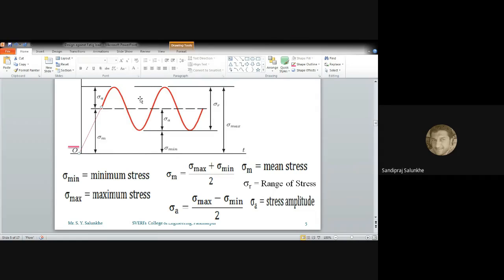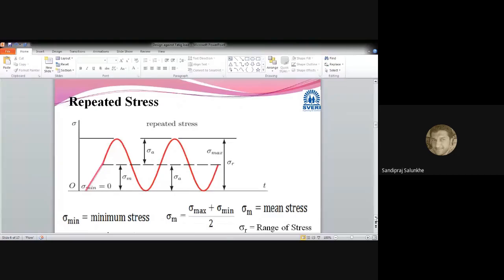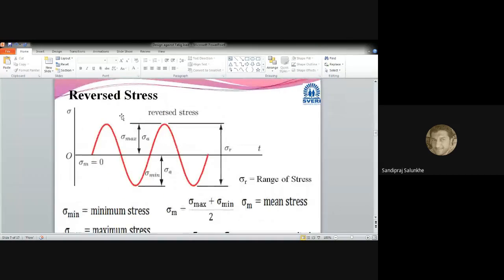If they are tensile in nature, they will remain tensile only, and if they are compressive, they will remain compressive only. Whereas in case of the reverse type, they are first compressive, then afterwards tensile, or first tensile, later on compressive. That means they change from compressive to tensile, and their value, that is the amplitude, remains the same on the tensile side and on the compressive side.